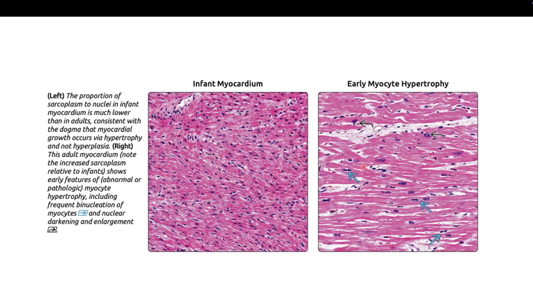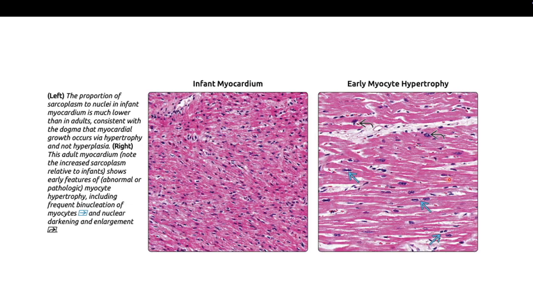Then, if the patient has hypertension, it usually affects the left ventricle, which is termed left ventricular hypertrophy. When there is left ventricular hypertrophy, you can see binucleation, and the myocytes are a bit lengthy.